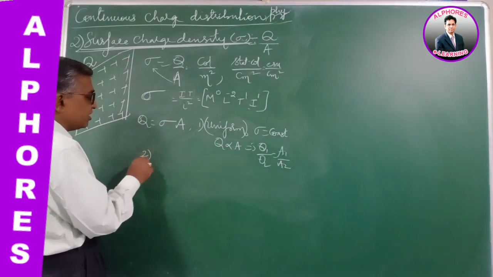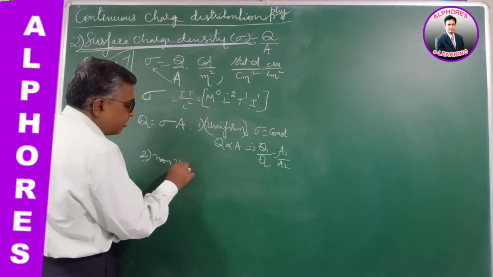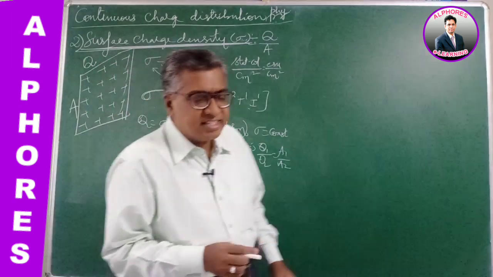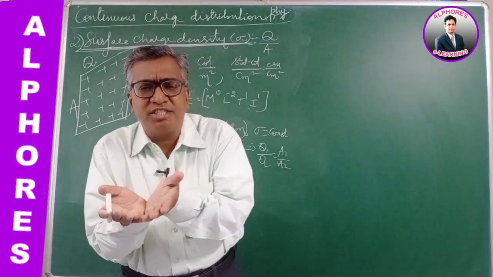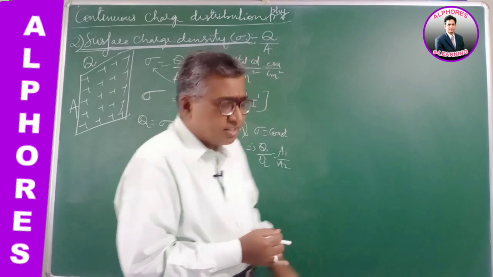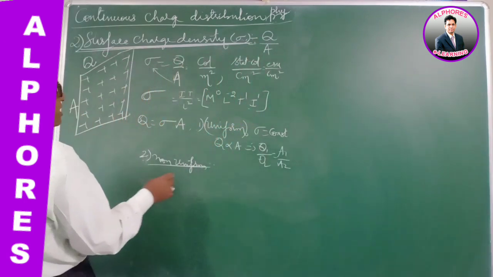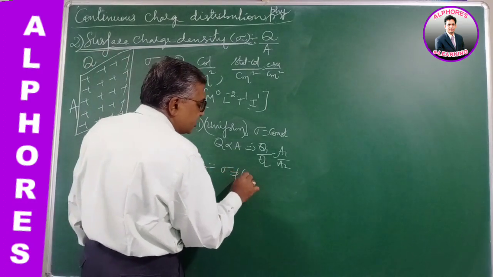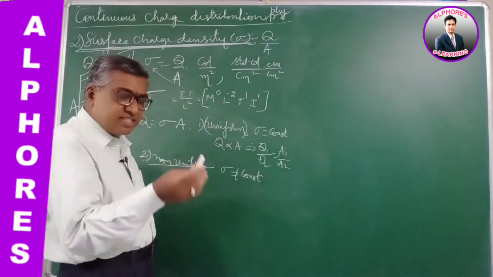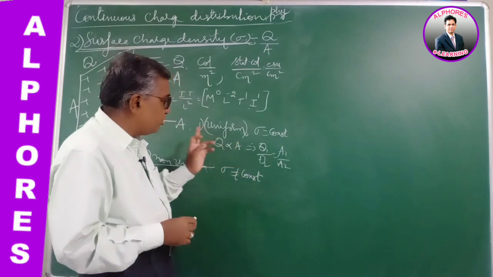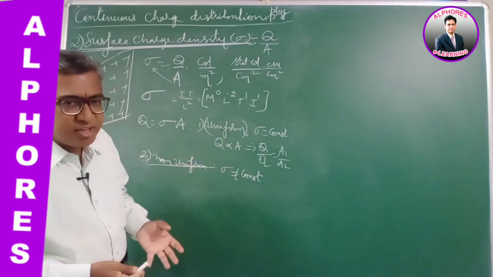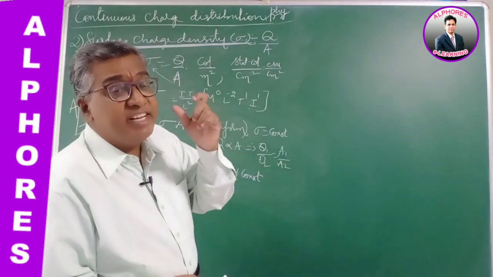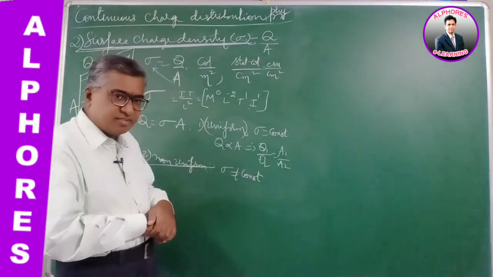If it is a non-uniform charge distribution, in the sense that at one place more charge is accumulated and at another place less charge is accumulated, then sigma is not a constant. It varies, so you cannot directly use this, and charge is not simply proportional to area. You have to use the integration method to find such things.